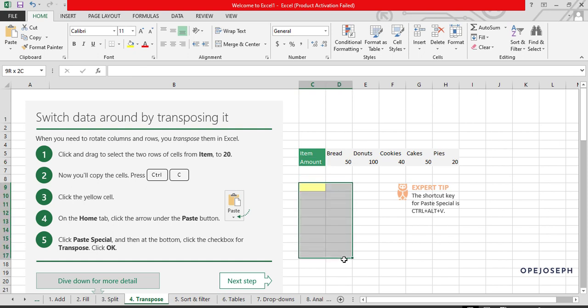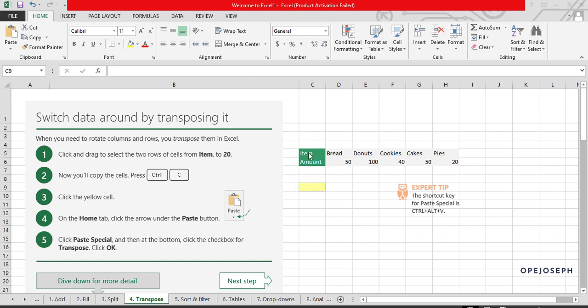So the table is going to be something like this. Is that from 1 2 3 4 5 6? Perfect. So it's going to be amount, item: bread 50, donuts 100, cookies 40, like that. So quickly, let's transpose. I believe you understand what I'm doing. And if you don't understand yet, don't worry, you will understand as I go on.